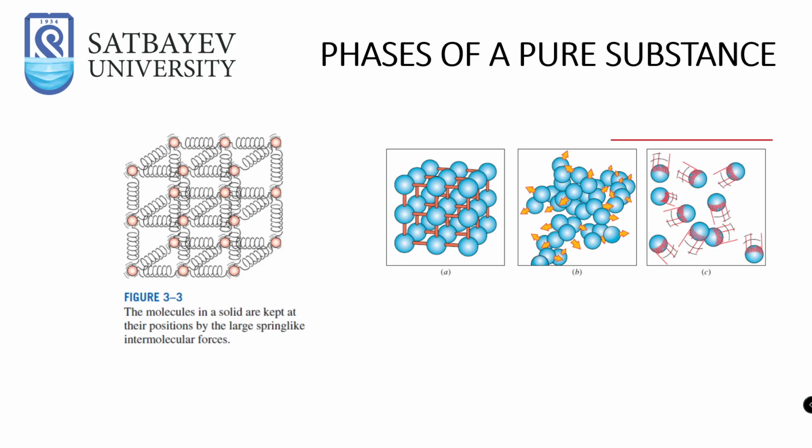Okay, phases of a pure substance. We have three different phases of matter: the solid, the liquid, and the gaseous form. As you can see, these are the molecular structures of the different types of matter. For example, you can see orderly placed molecules of the solid body. Solid bodies are, for example, metals, ice, and other types of substances.